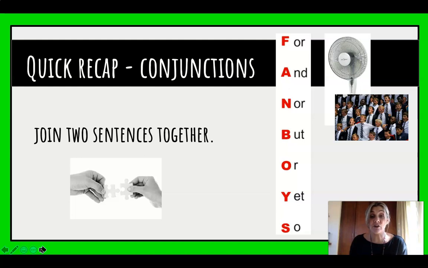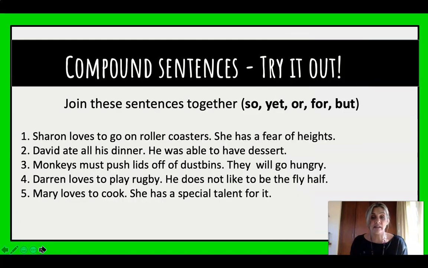But there are lots of other conjunctions. You've got because, you've got although. It just depends on the sentence. So let's take a look. I want you to take a look at these sentences and try them out for yourself. We've got number 1, 2, 3, 4, and 5. I want you to join them together using so, yet, or, for, or the word but. So can you take a look here?